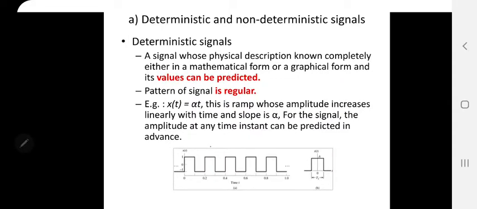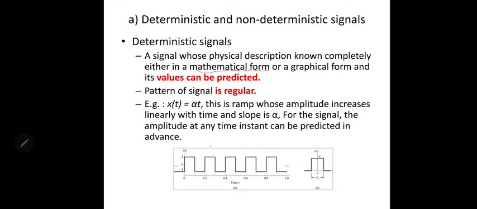We will talk about deterministic and non-deterministic signals. A deterministic signal is a signal where the physical description is completely determined by a mathematical form and/or a graphical form. The value can be predicted. It is regular. For example, we have a ramp signal, where the amplitude increases linearly with time with slope alpha.